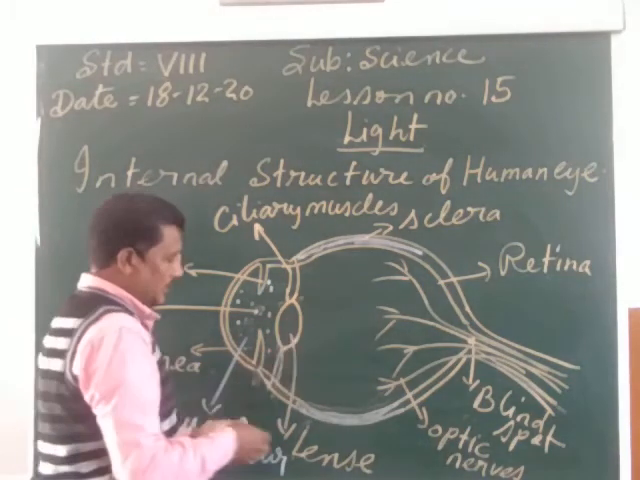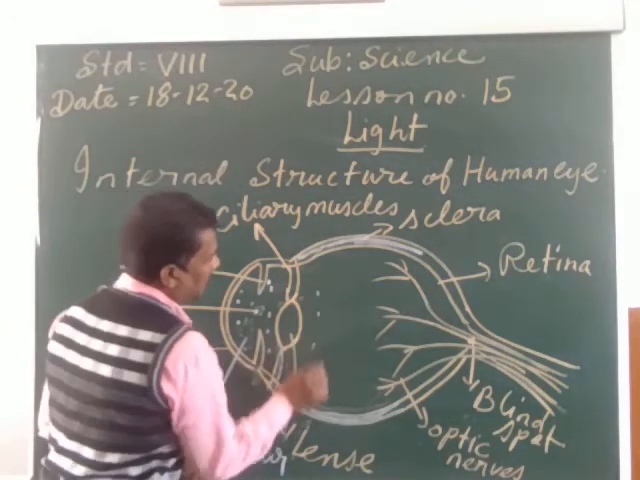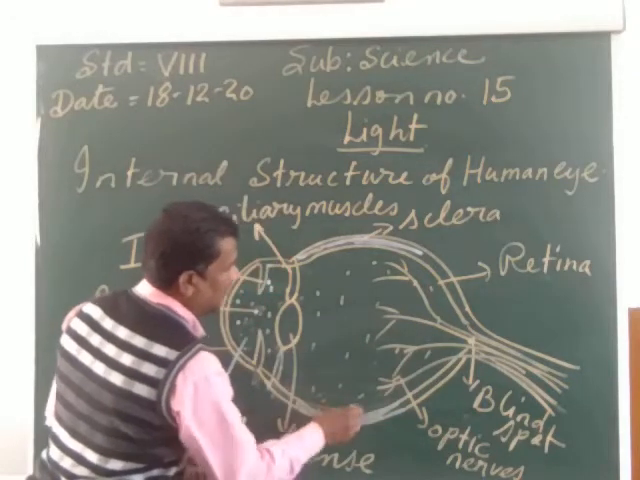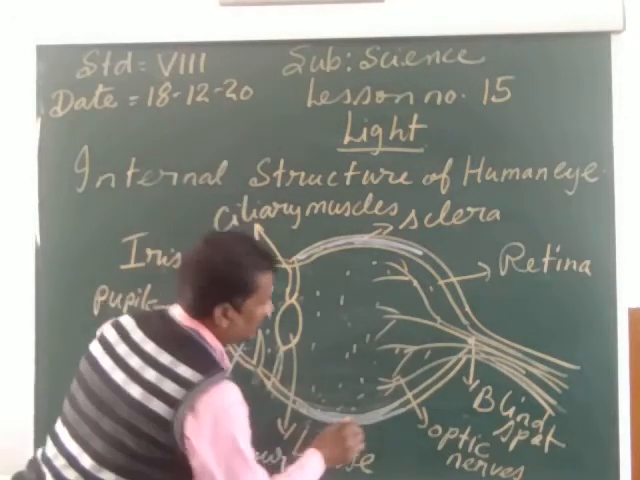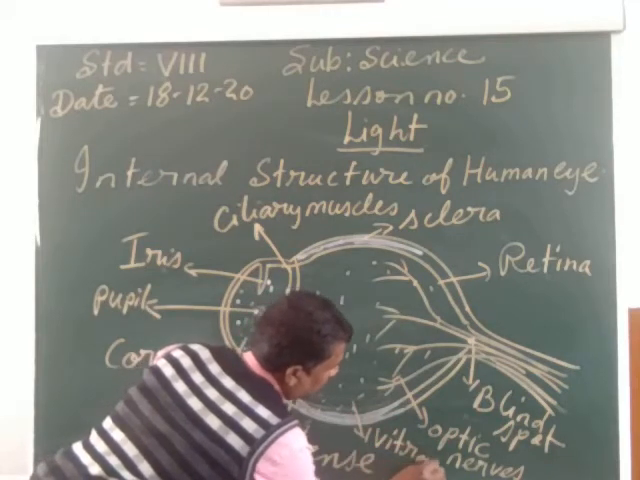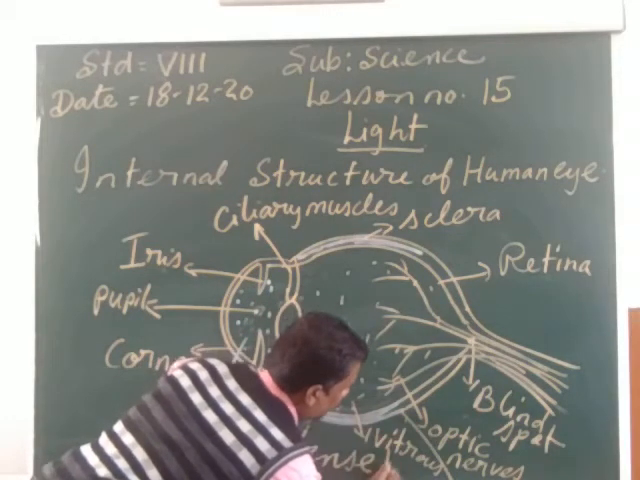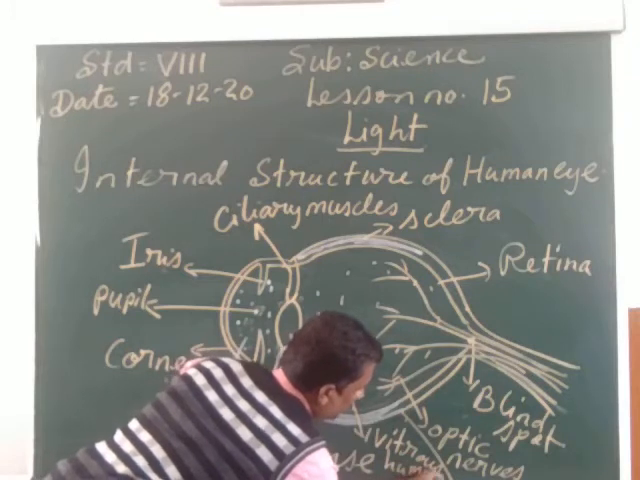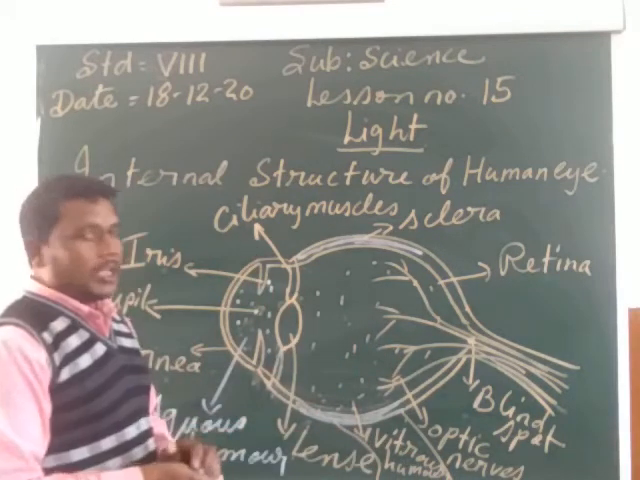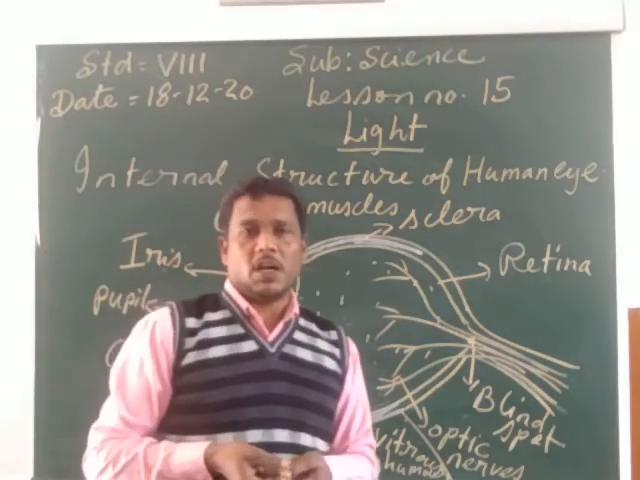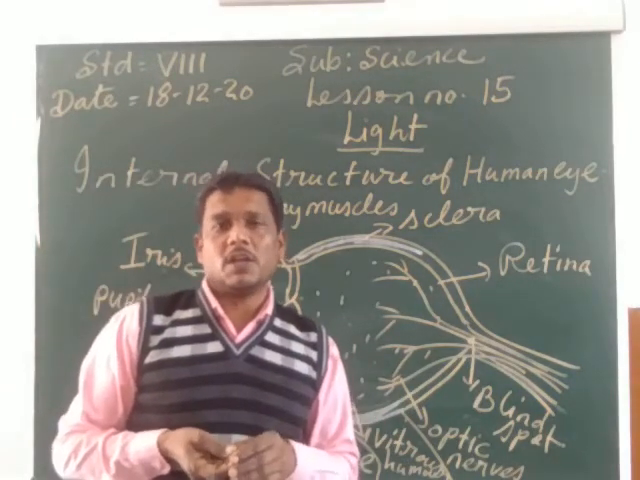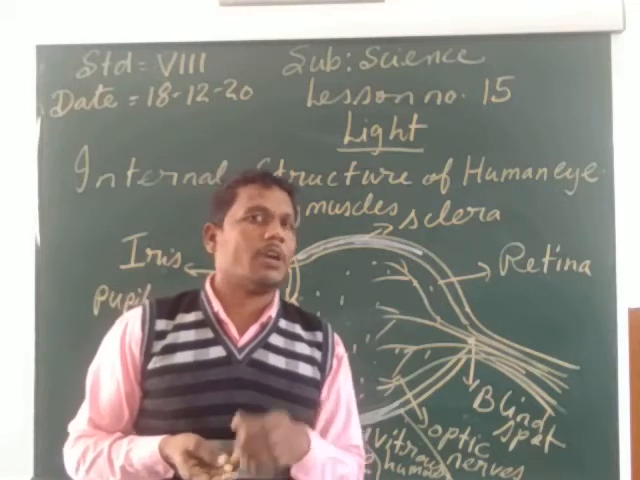And after the lens, my child, another type of liquid is filled in the eye, and it is called the vitreous humor. V-I-T-R-E-O-U-S, vitreous humor, H-U-M-O-U-R. So my child, these are the various parts of the human eye. You will study more about the internal structure of the human eye and how it works in your higher classes.